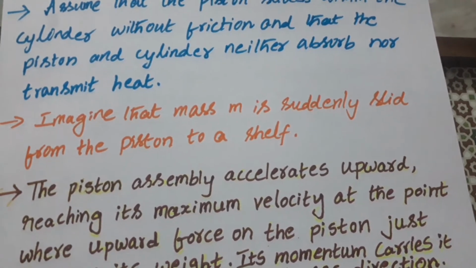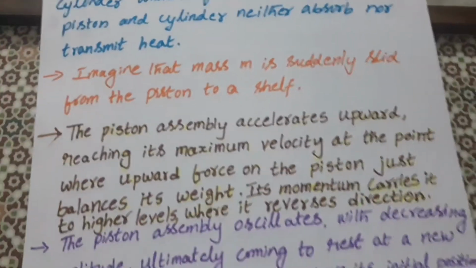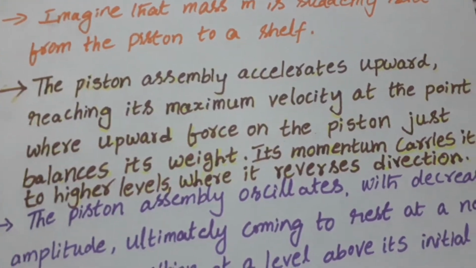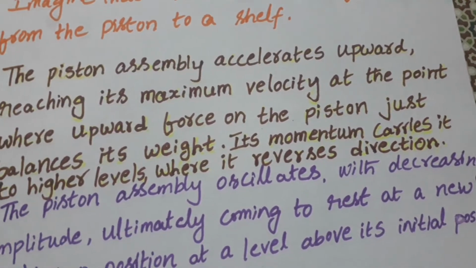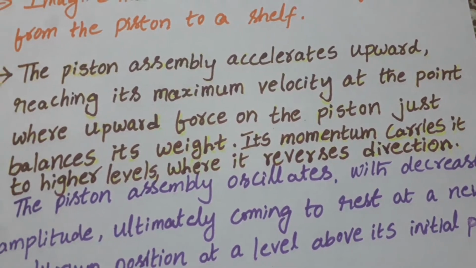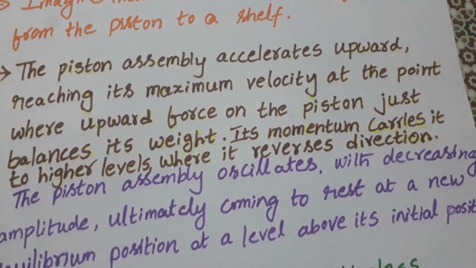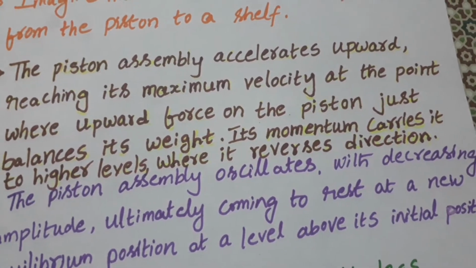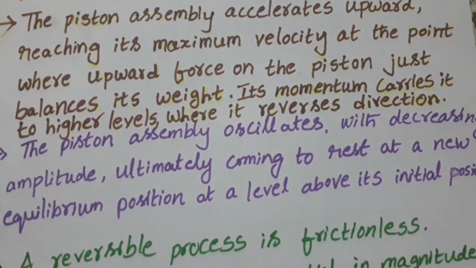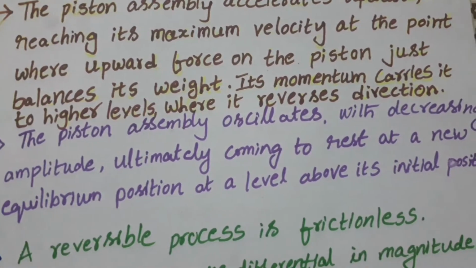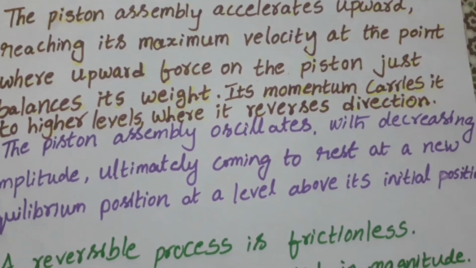Now imagine that the mass M is suddenly slid from the piston to the shelf. What happens to the piston assembly? The piston assembly accelerates upward, reaching its maximum velocity at the point where the upward force on the piston just balances its weight. Its momentum carries it to a higher level and it reverses direction. The piston assembly oscillates with decreasing amplitude and ultimately comes to rest at an equilibrium position at a level above its initial position.